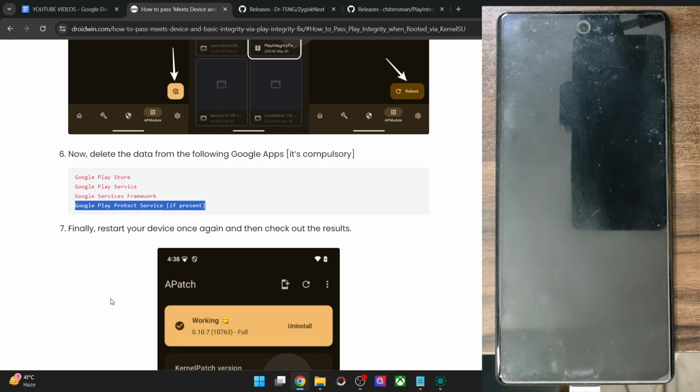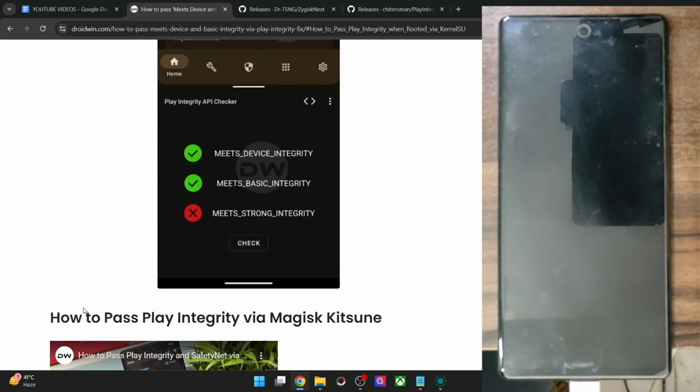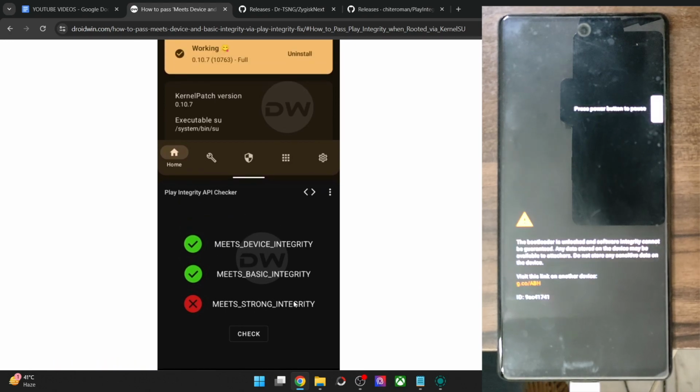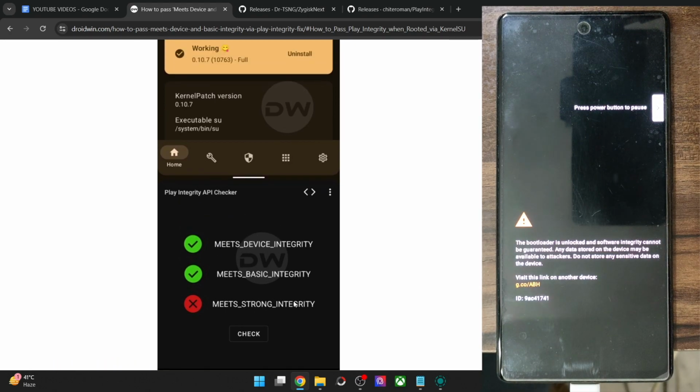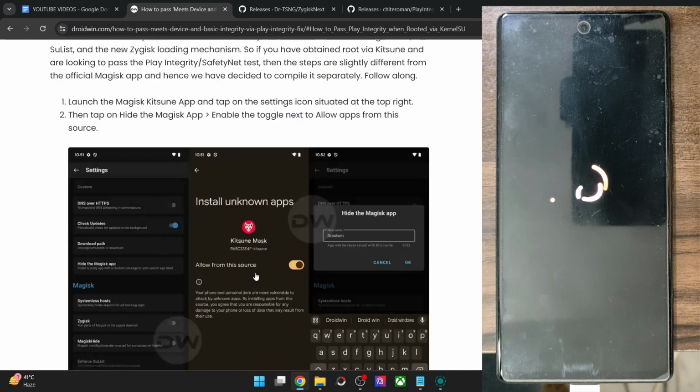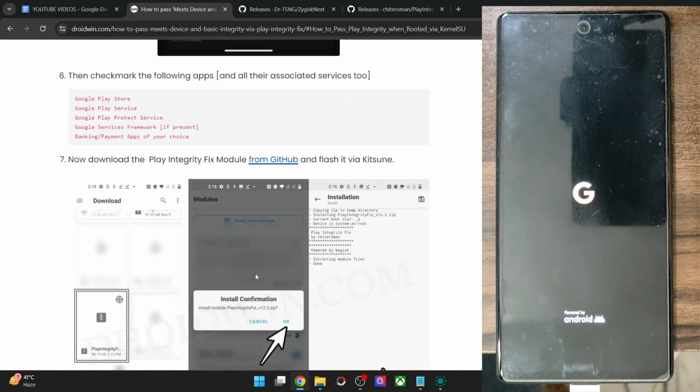And after a reboot, you should now pass both the first and second test, which is the basic and the device integrity. Again, I am repeating, you will not pass the strong integrity, because for that you require a locked bootloader, and currently you cannot lock the bootloader on a rooted phone. Moreover, none of the apps checks for the strong integrity. They only check for the basic and the device integrity. So our ultimate aim is to just pass the first and second test. With that said, we will now verify the result if we are passing the test or not.